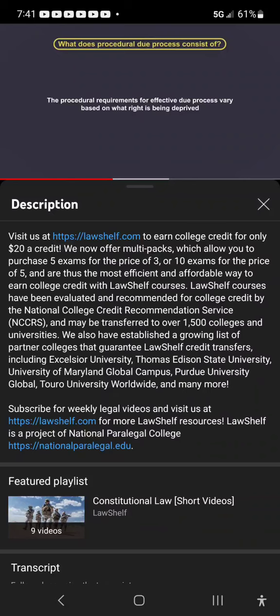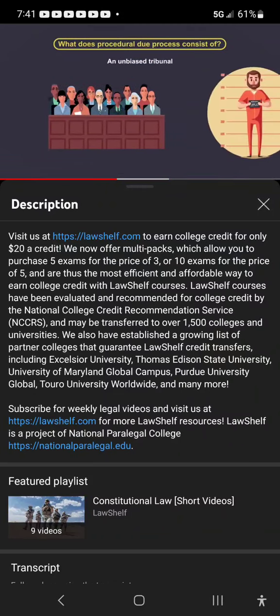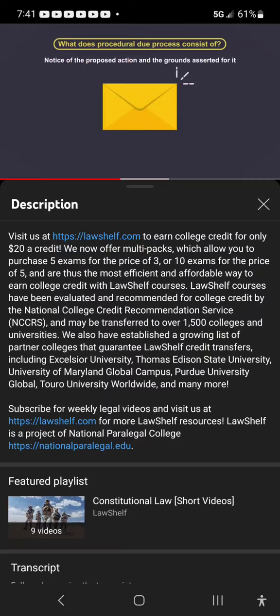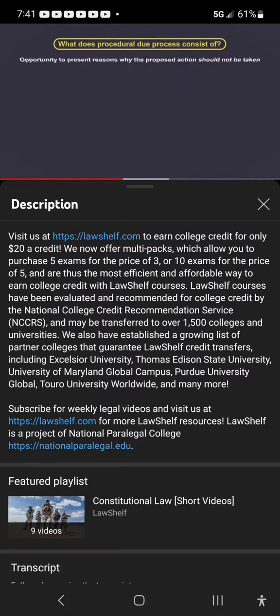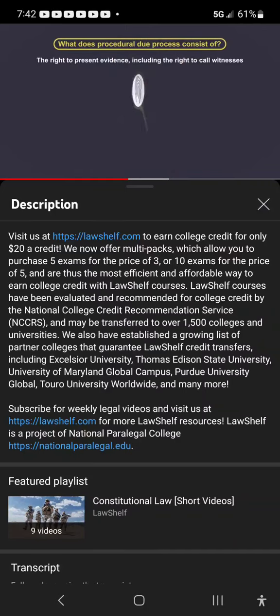Some of the procedural rights that apply to various types of right deprivations include an unbiased tribunal, which is applicable to criminal cases and detentions for safety purposes; notice of the proposed actions and the grounds asserted for it, which is applicable to almost every deprivation; opportunity to present reasons why the proposed action should not be taken, which is also applicable to most deprivations, including denials of benefits; the right to present evidence, including the right to call witnesses.